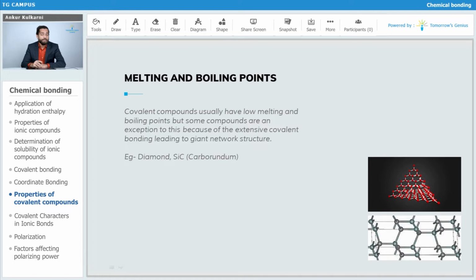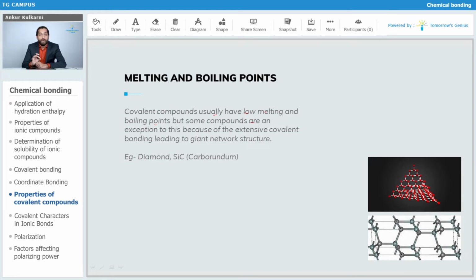If we talk about melting point and boiling point, we can say that covalent compounds usually have low melting and boiling points, but some of the compounds are an exception. Obviously, this is inorganic chemistry, exceptions are bound to happen. Generally, covalent compounds have low melting or boiling points, unlike ionic compounds. In ionic compounds, you have a force of attraction, correct? So at that point, what happens? They have higher melting and boiling points because it is difficult to separate the ionic compounds.